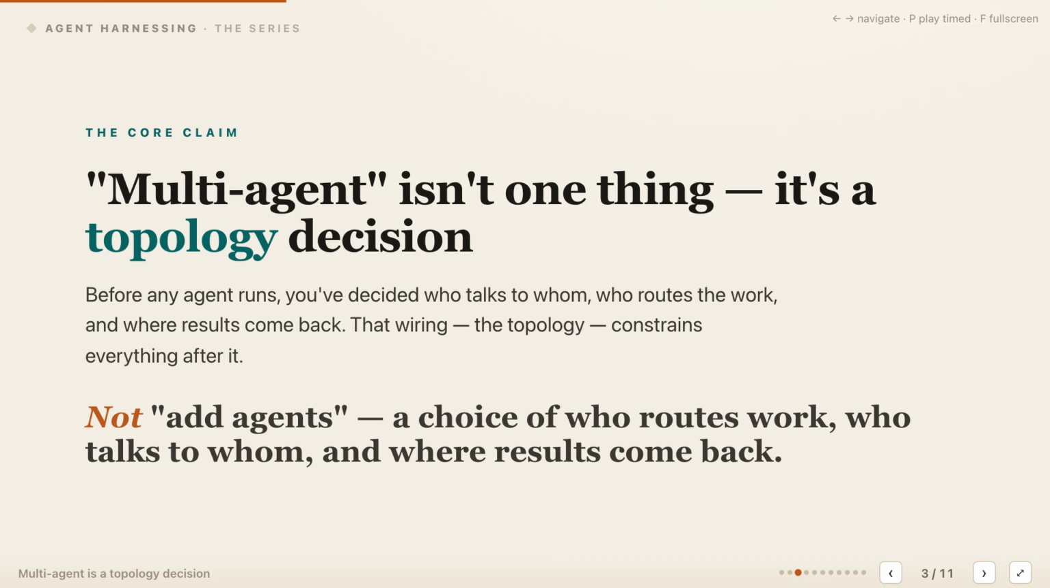Multi-agent is not one thing. It is a topology decision made before any agent begins its loop. The harness has already defined who routes work, which agents can communicate, and where completed results come back. That wiring constrains orchestration, handoffs, shared state, observability, and the places where failures can spread. So this is not simply adding agents. It is choosing how work and information move through the system.